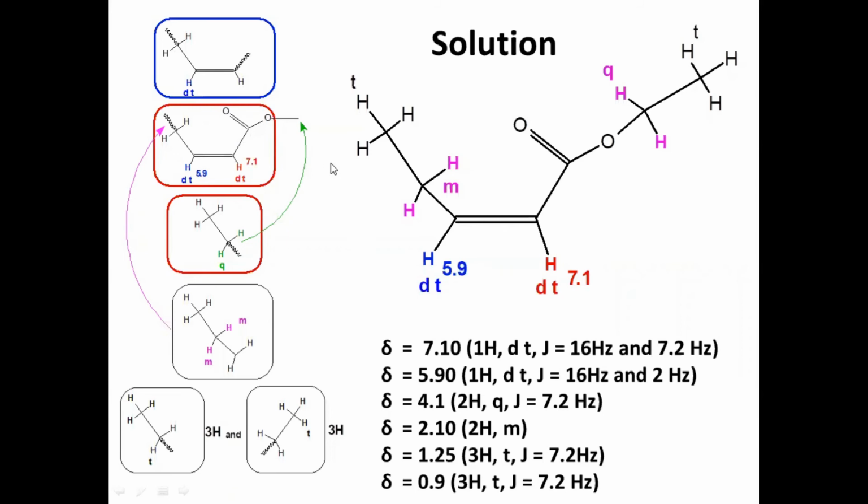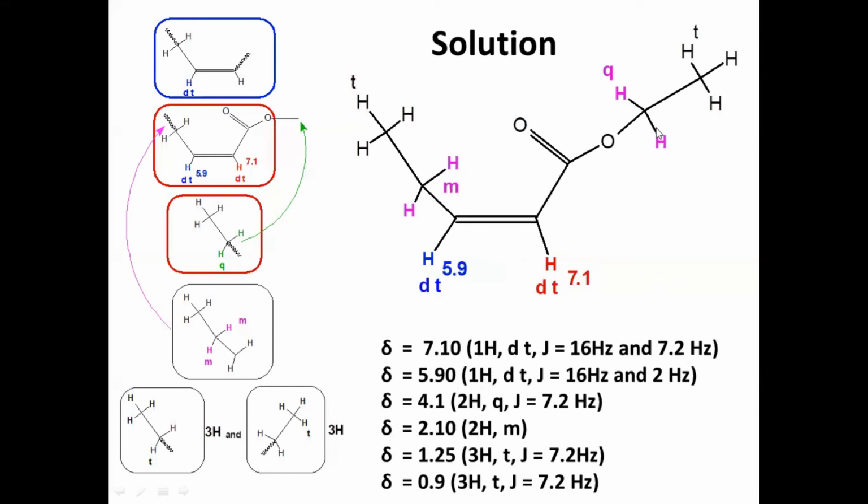So now, first signal 7.10, just you see doublet of triplet, and second signal 5.9 doublet of triplet, 7.1 doublet of triplet, and one more signal corresponds to 2 protons, and it is giving a quartet.